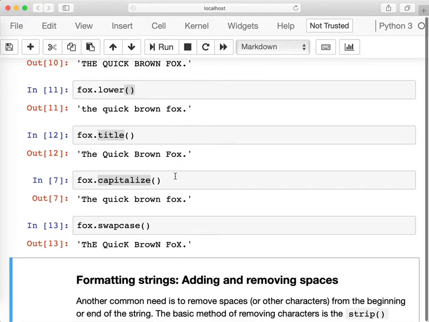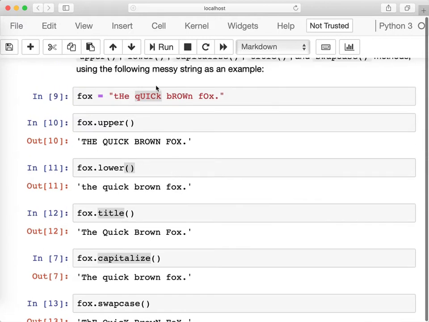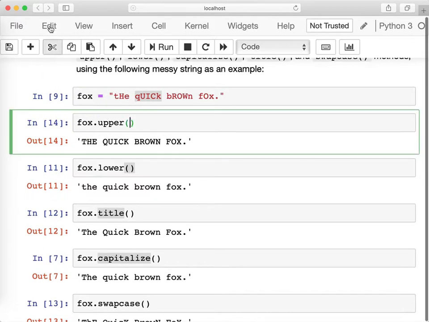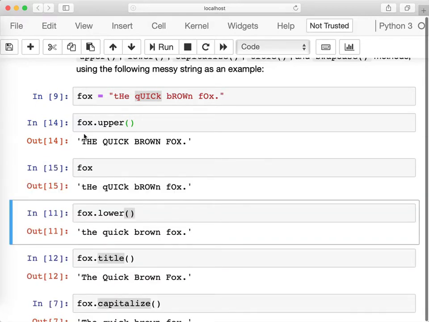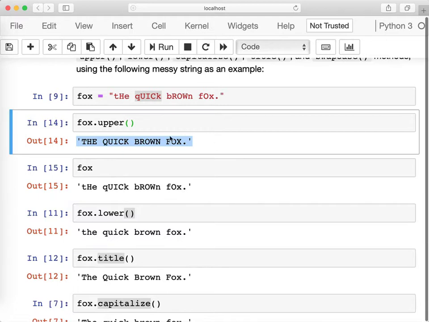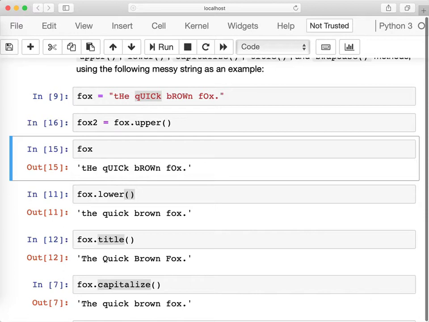Now all of these functions, and all functions in the string data type, do not have side effects, meaning even if I call fox.upper, the value of fox did not change. This function basically returned a new string value that it's up to me to store in another variable if I wish to. But the value of the original string variable did not change.